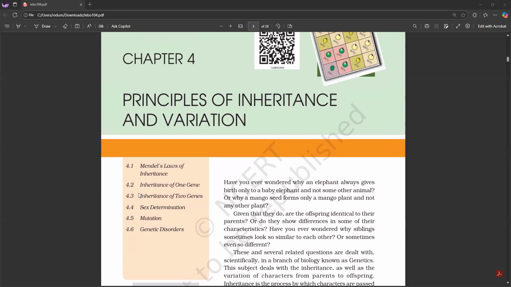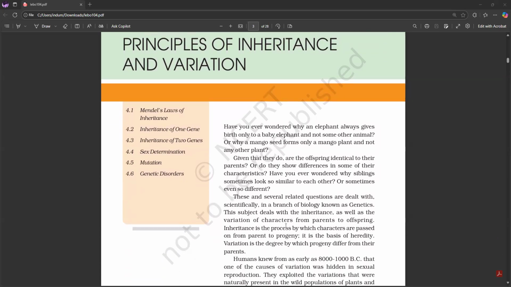Today we are going to read chapter number 4, Principles of Inheritance and Variation. Class is 12th and the book is NCERT. So let's get started. Have you ever wondered why an elephant always gives birth only to a baby elephant and